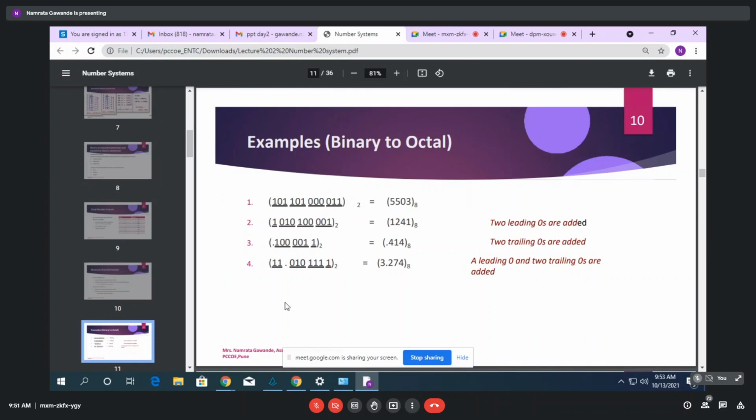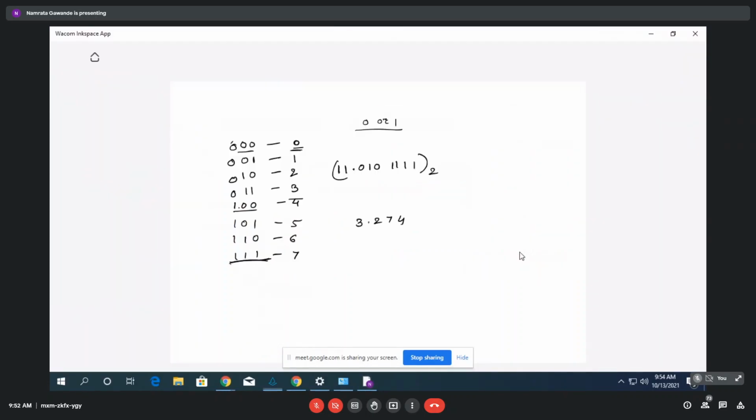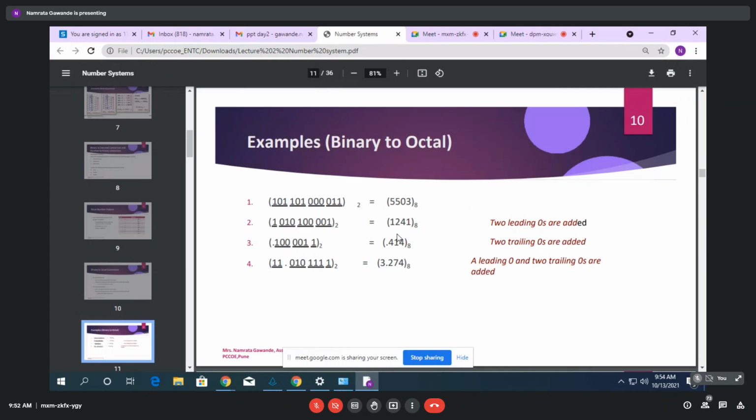For this same point, I will write this example and then I will explain to you. Is there any doubt, students, for this? No, ma'am. Okay. So you understood binary to octal? Yes, ma'am. Just you have to make a group of 3.